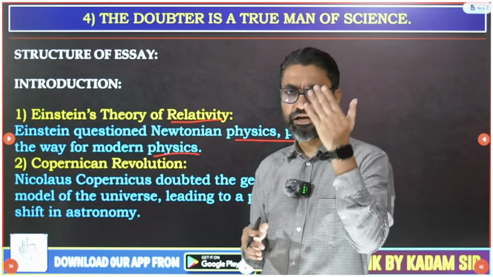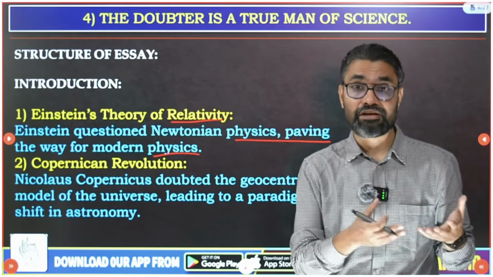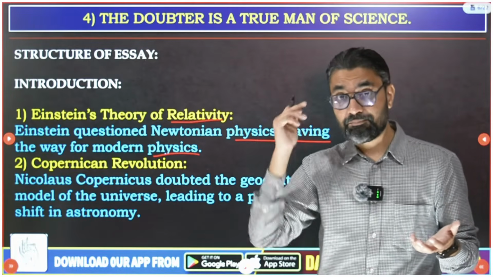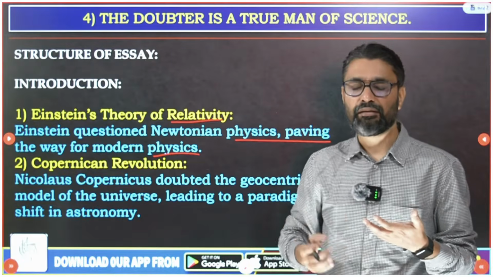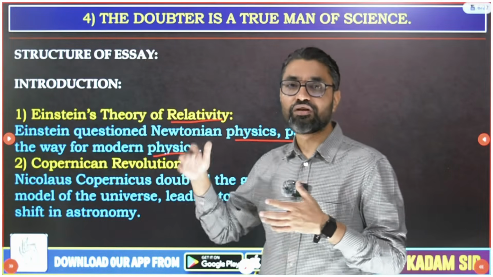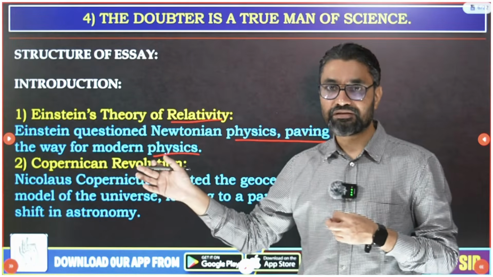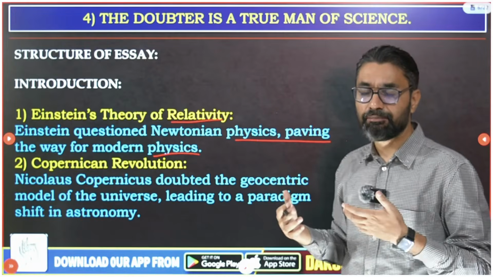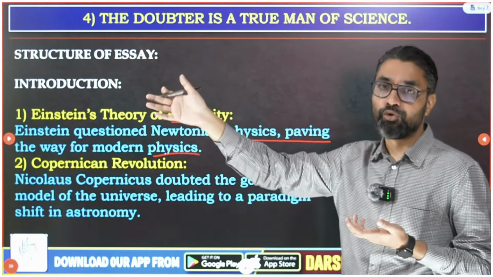Many people suggested to him that his career would end if he went on spending his time on gravity, and told him to use his talent somewhere else. But Einstein persisted. He doubted and kept on questioning, and that gave the world one of the awesome theories in physics, the best explanation of the universe in the form of the theory of relativity. So you can use any example where people doubted and it led to big scientific progress.